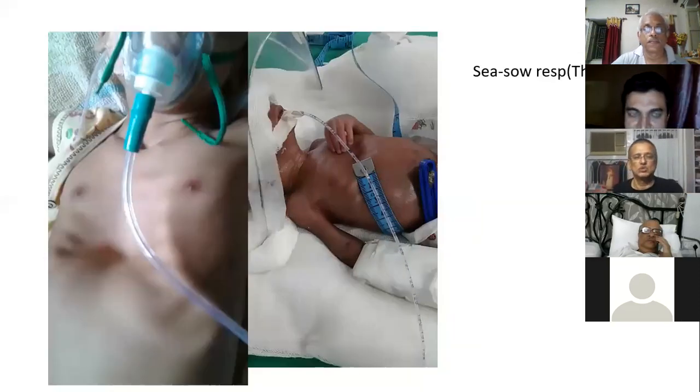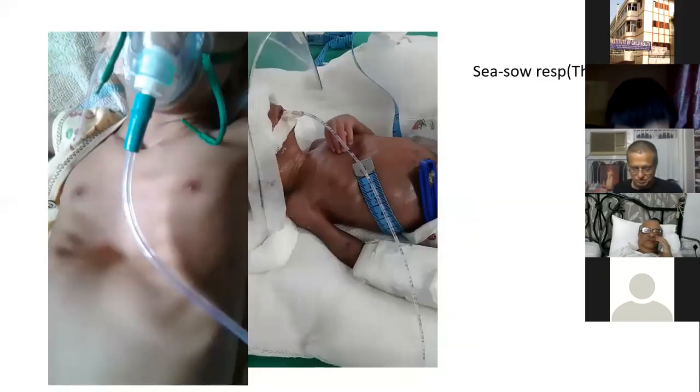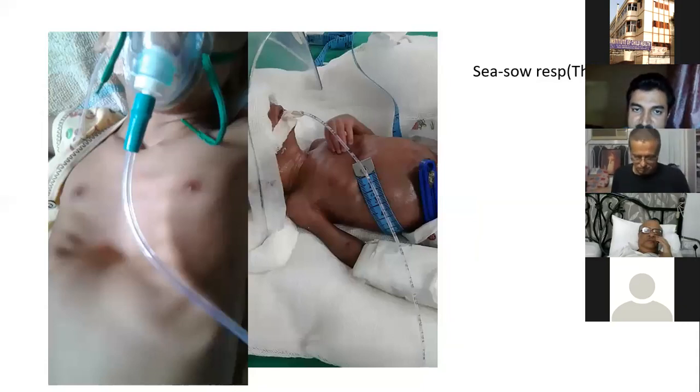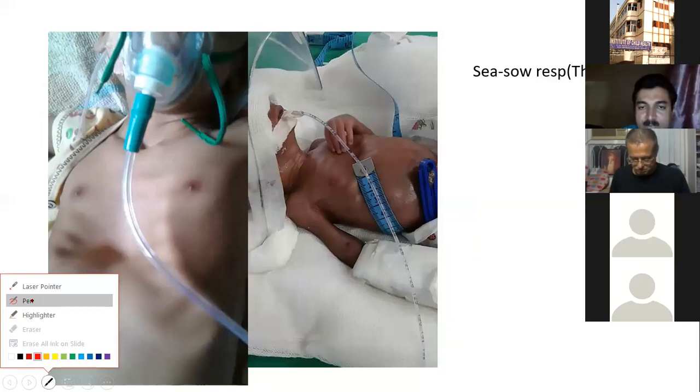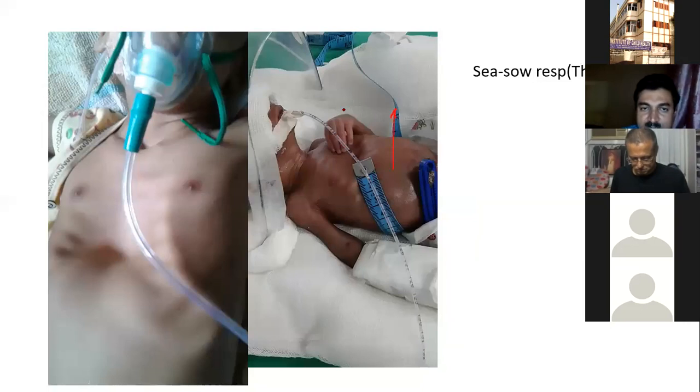So just consider your normal respiration. When you take breath, then thorax comes out and abdomen also comes out. If anyone fails to come out, then it is called paradox. Simple. So here what happens? Your abdominal wall comes out in a primary 26 weeks and thoracic wall goes in. So this is the paradox.